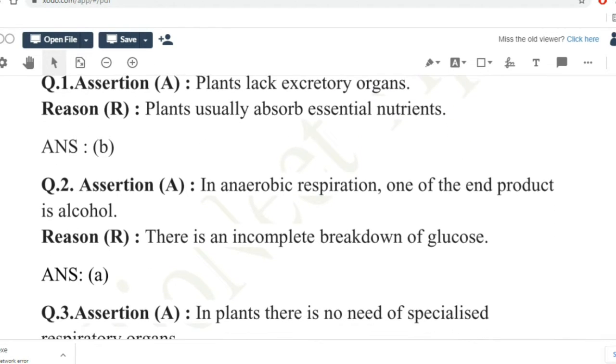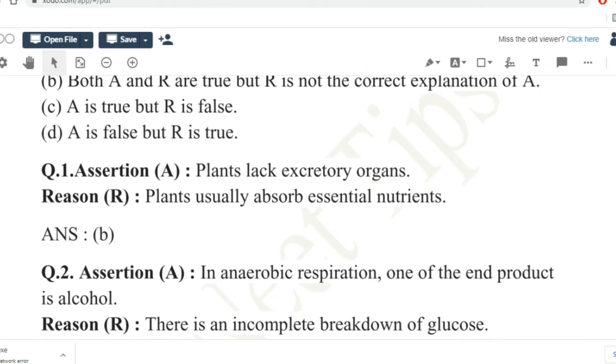Let's check the next question. Assertion: in anaerobic respiration, one of the end products is alcohol. Reason: there is an incomplete breakdown of glucose. Since in anaerobic respiration there is no oxygen supply, the end product will be ethanol, right? We have studied this.